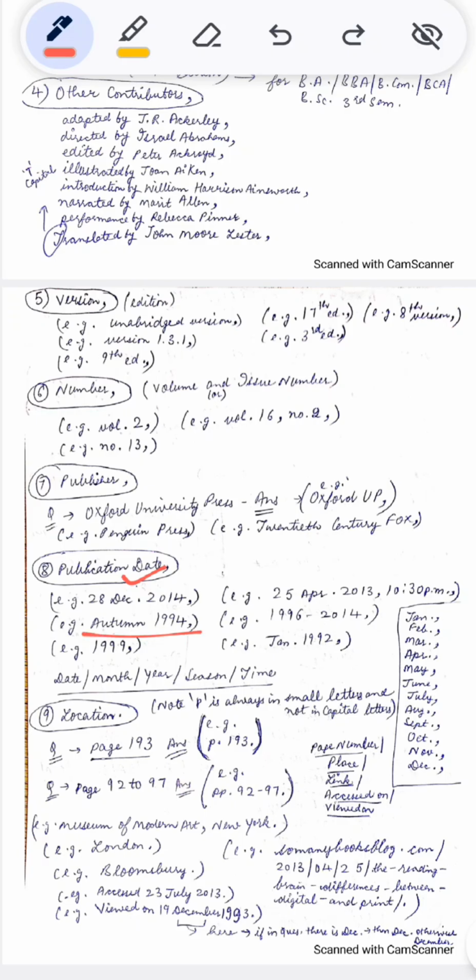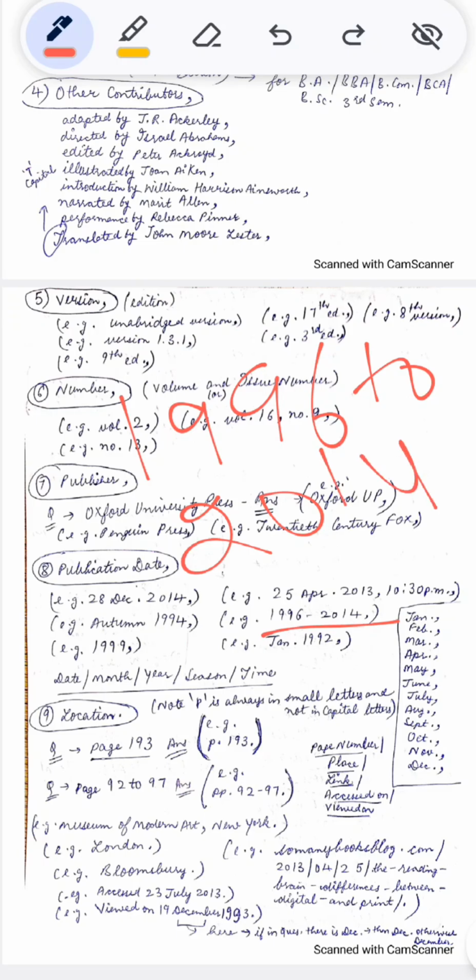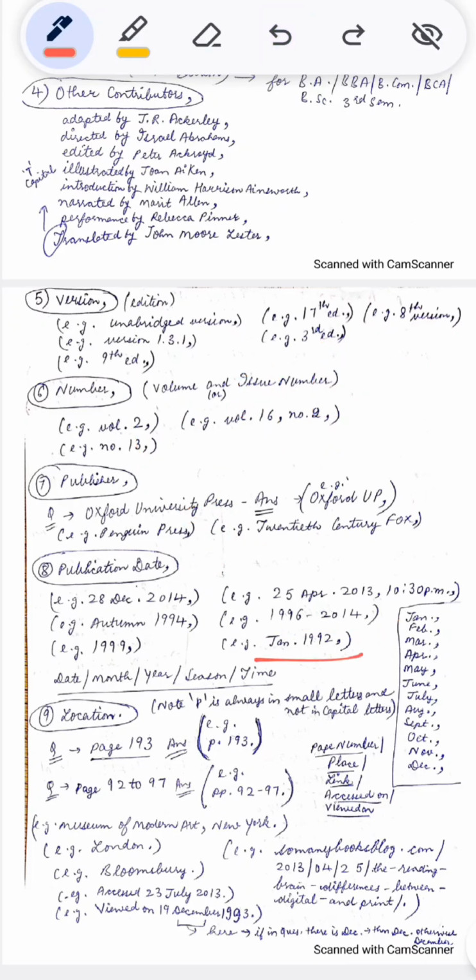So, in publication date, it can be date 28 Dec. 2014. It can be season Autumn 1994, comma. It can be year 1999, comma. It can be date as well as time. Date is given 25 April 2013 and then time is given 10:30 p.m. and then comma. A particular time period is given 1996 to 2014. They have written in the question 1996 to 2014. You have to place hyphen instead of 'to'. The answer will be 1996 hyphen 2014, comma. Then Jan. 1992. 9th and the very last element is location.